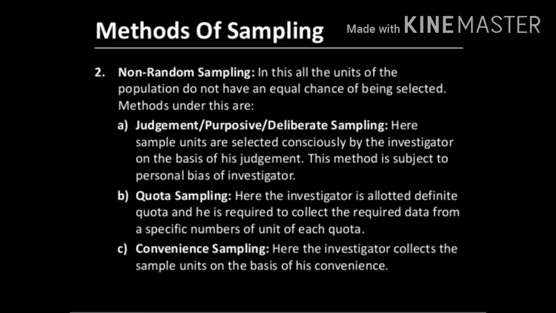So far we discussed two ways of collecting data. One is census survey, the other one is sample survey. In census survey, every individual is taken into account and we are collecting the data. So it is reliable. But sampling is not reliable. It leads to bias because we are taking only a particular sample alone.